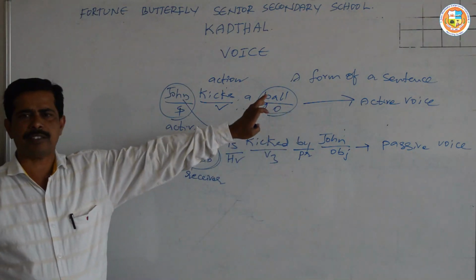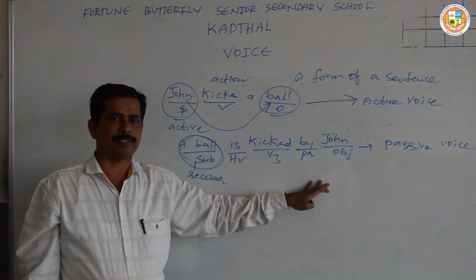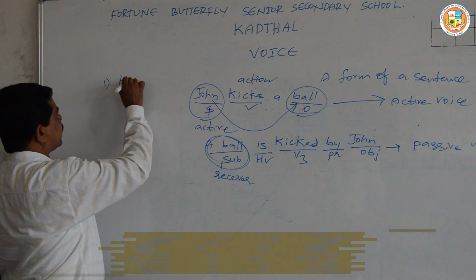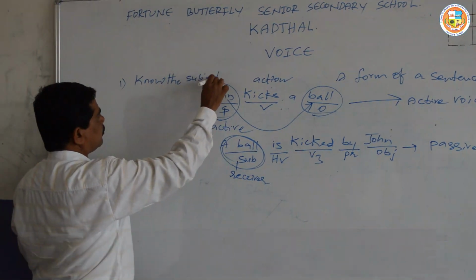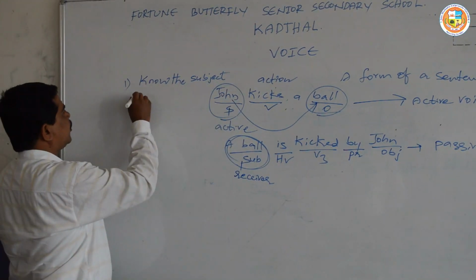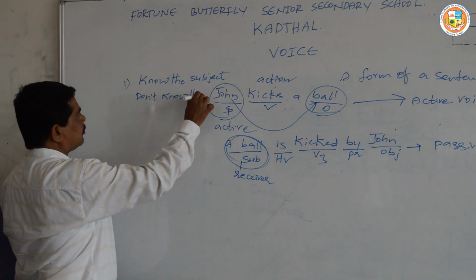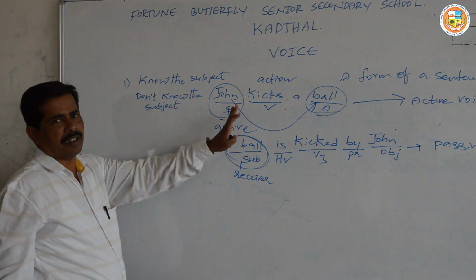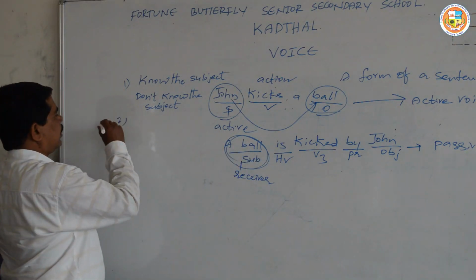So when we have active voice, what is the use of having passive voice here? Passive voice is used in different contexts. Number one, when we know the subject, we use the passive voice. And in the same way, when you don't know the subject, in such cases we use the passive voice.